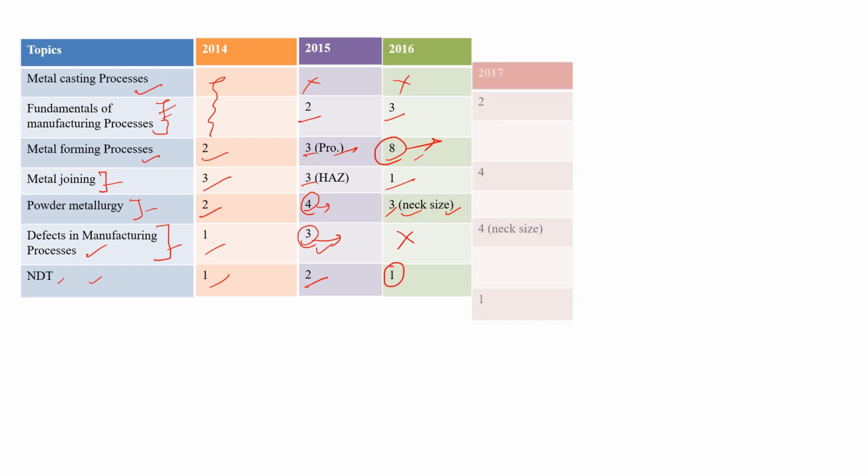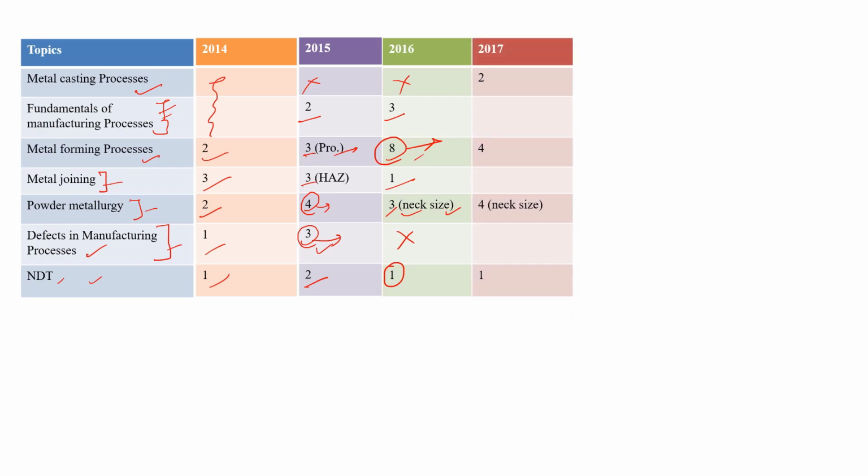Next, in 2017 in metal casting, a 2 marks question, they asked about the roughness of the casting processes. And fundamental of manufacturing, there was no question. Metal forming process 4 marks question, that was matching type also. And powder metallurgy 4, again they asked a 2 marks question to find the neck size. So I will suggest you go through this neck size type of questions. If you are not able to solve those things, please message us on Instagram, I will include those things in our upcoming videos. There was no question from defects, one question from NDT in 2017.